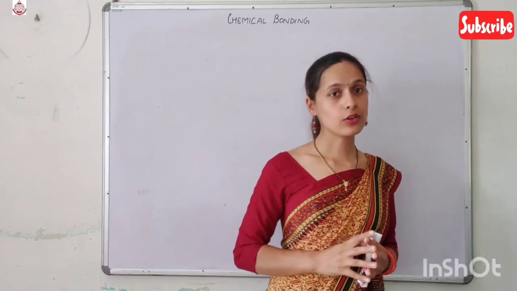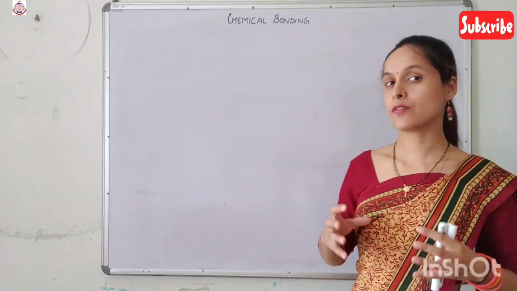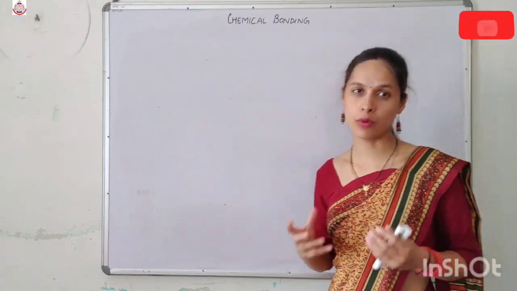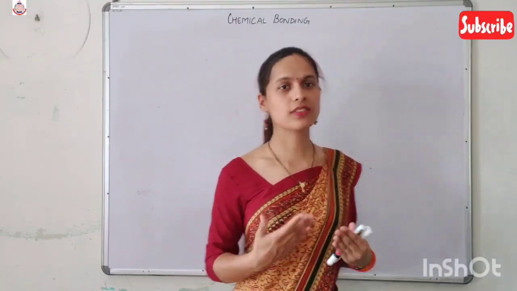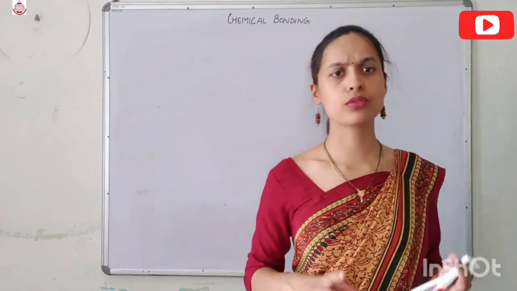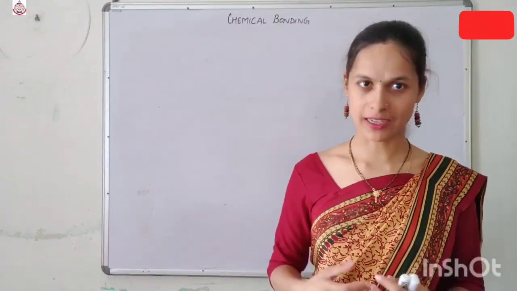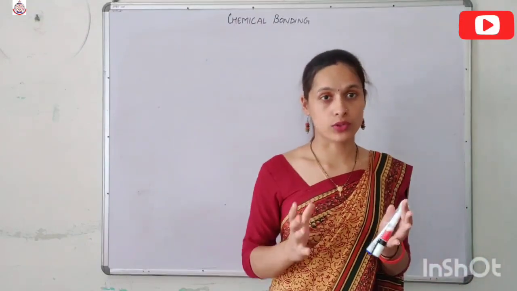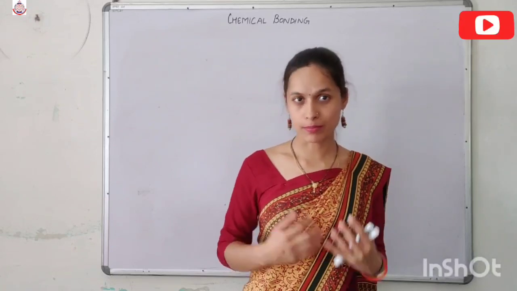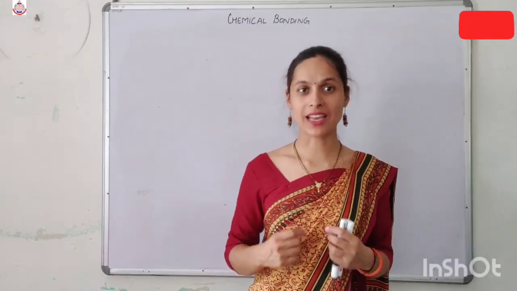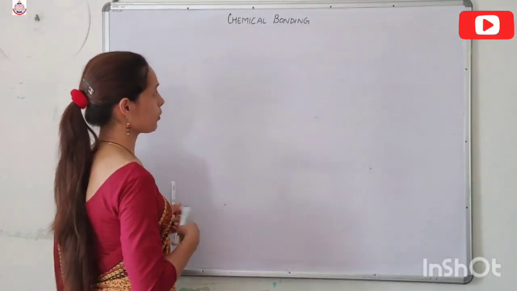Before starting the chapter on chemical bonding, first of all we have to know the meaning of the chemical bond. What is the chemical bond? In our junior classes, we have studied atoms, molecules, and compounds, and we studied that molecules and compounds are made up of atoms. So the force which binds the atoms together in a molecule or a compound is known as a chemical bond. Clear?